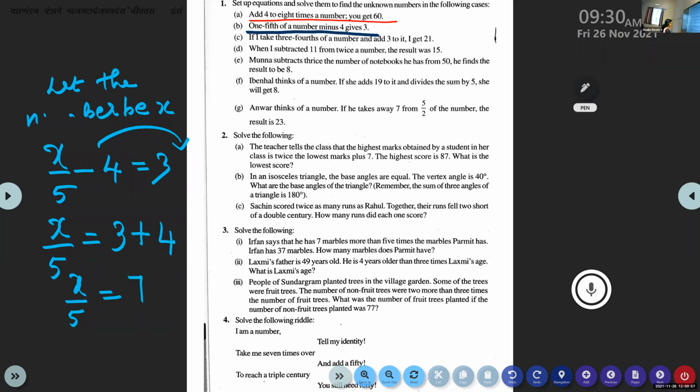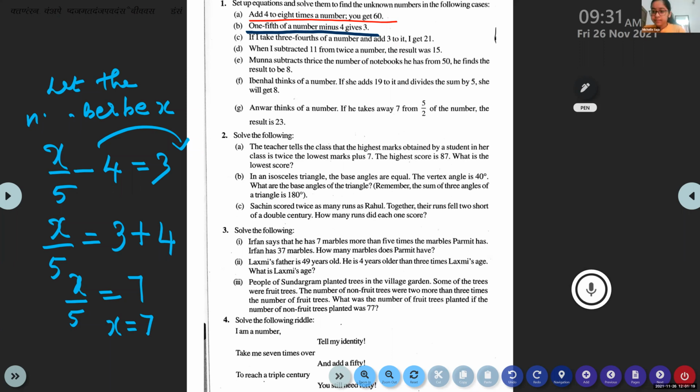So what is x then? 5 is the denominator on the left side. It is divided on the left side, so it is the divisor.